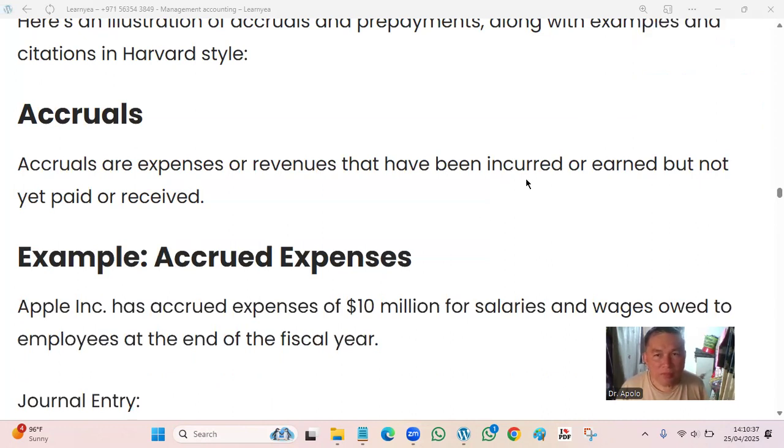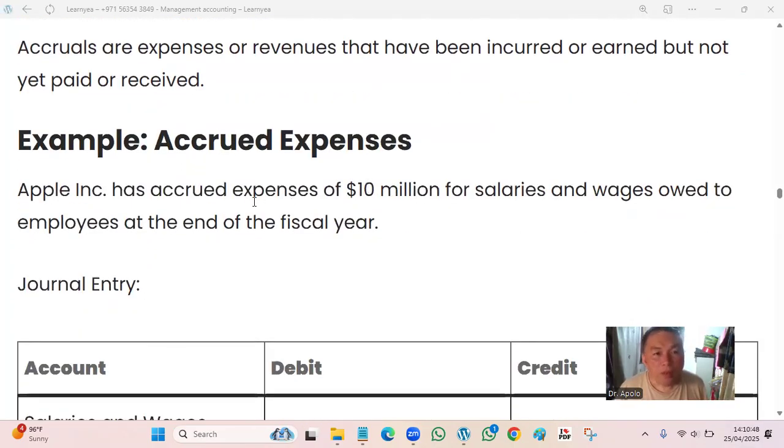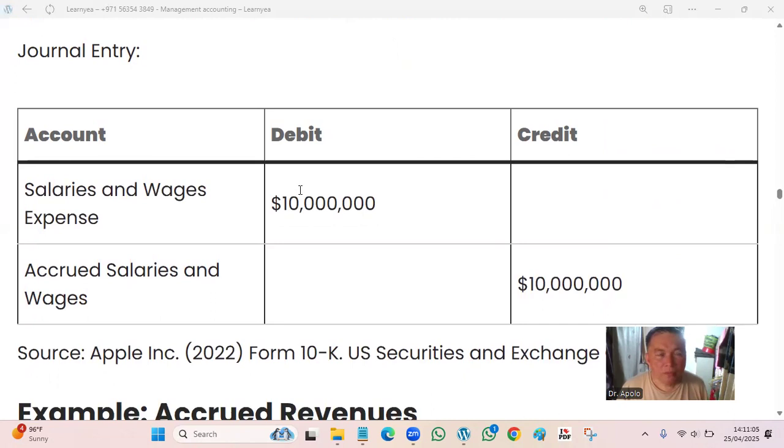They have been incurred or earned but not yet paid or received. Example, Apple has accrued expenses of 10 million for salaries and wages owed to employees at the end of the fiscal year. So Apple has a payable of salary. So the journal entry could be like this. Take note, this is from IFRS, the International Financial Reporting Standards. So they have an account here, salaries and wages expense. The entry is debit, 10 million.